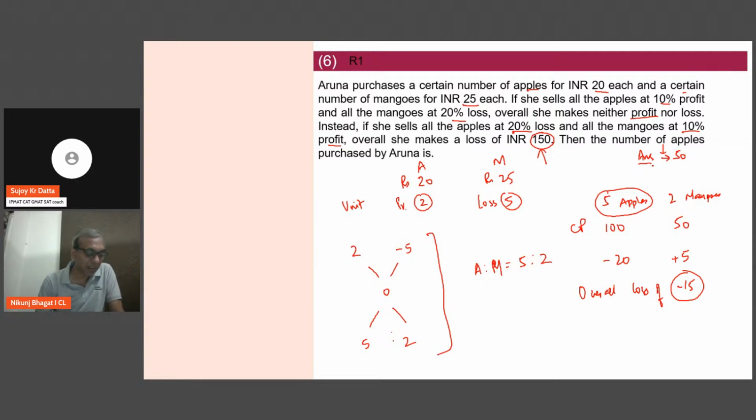Okay, can you explain again how you got the ratio of apples and mangoes? We can use the allegation method. If you are aware of the allegation method, then this should have been clear to you. I am making 2 rupees profit per apple, and 5 rupees loss per mango. Overall, I am making no profit, no loss, and hence I can get the ratio of my apples and mangoes. Is that clear?